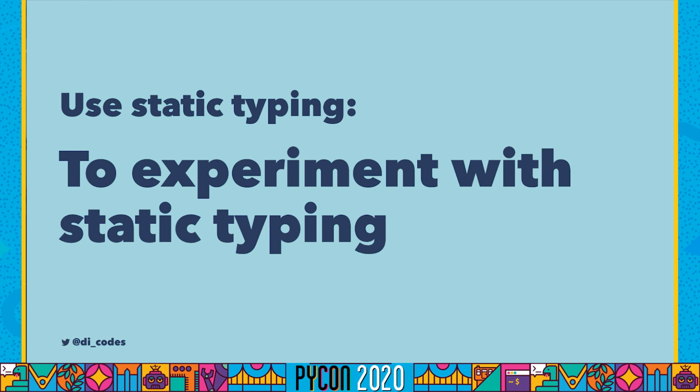You can also use static typing to just experiment with static typing. It doesn't hurt. Start with some small dusty corner of your code base, or start with the most mission critical part of your entire application. Add a little bit of static typing, add a static type checker, and see what happens.